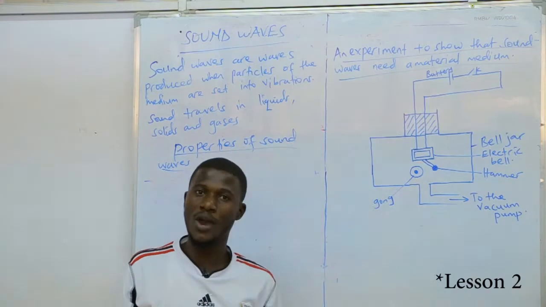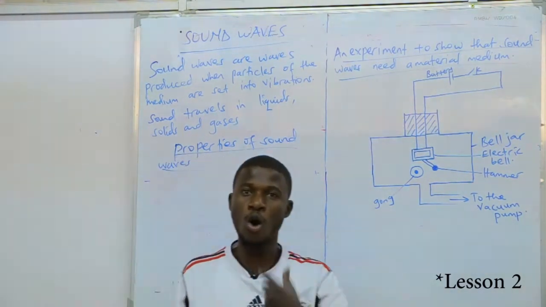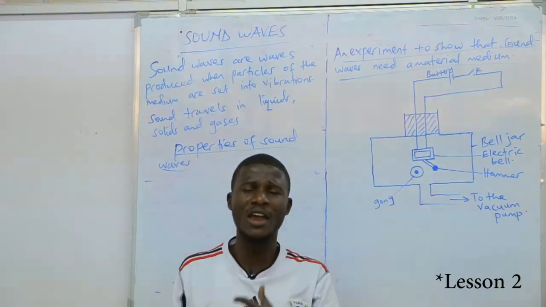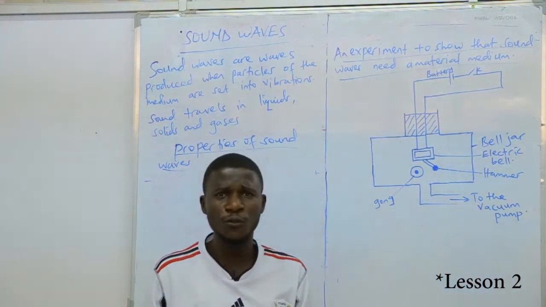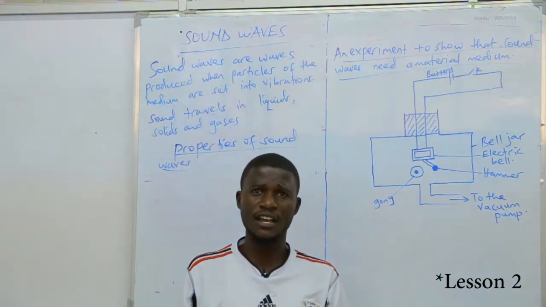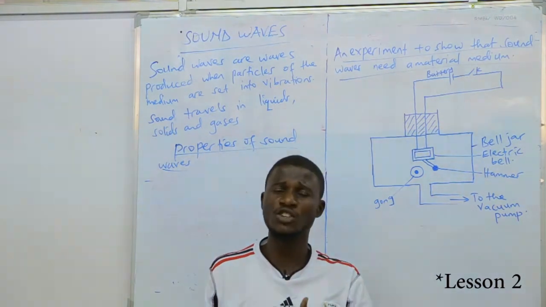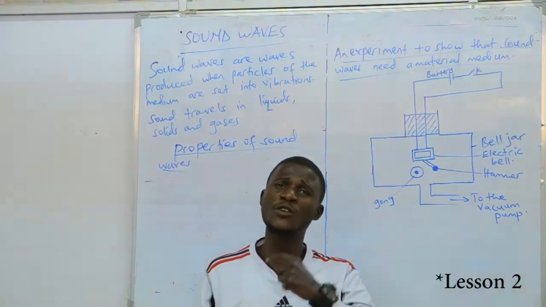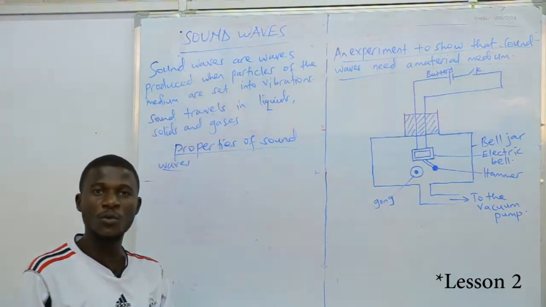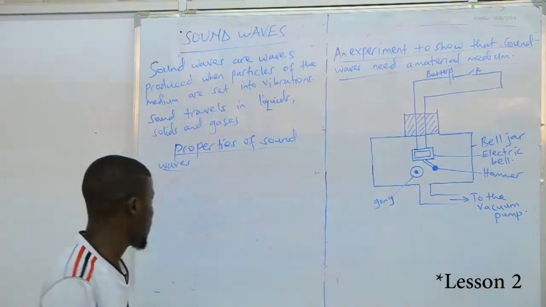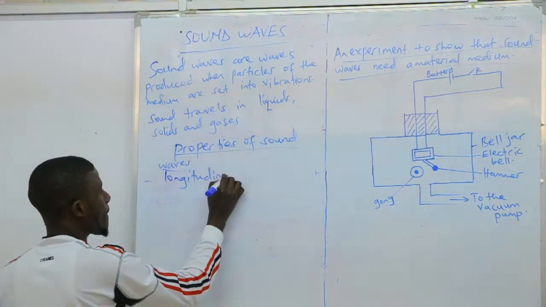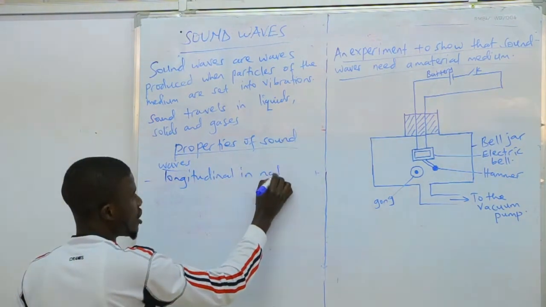If you recall very well, when I was talking about longitudinal waves in one of our previous lessons, I told you that the longitudinal wave is a wave in which the particles of the medium vibrate parallel to the direction of propagation of the wave. And I remember giving you an example of sound waves. Therefore, sound waves are longitudinal in nature. That is a property, longitudinal in nature.